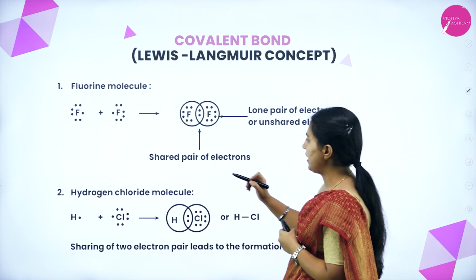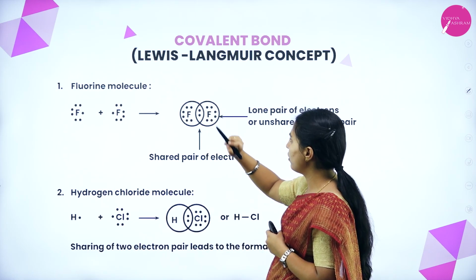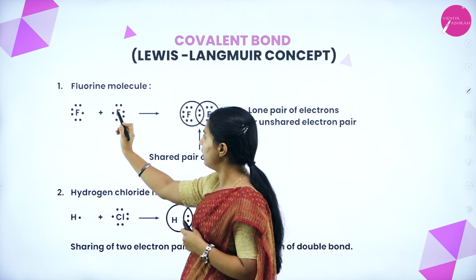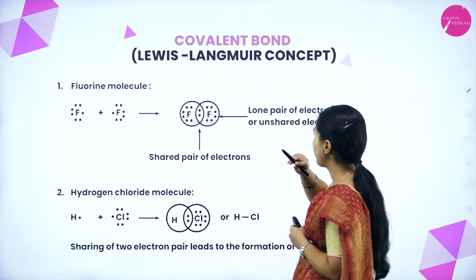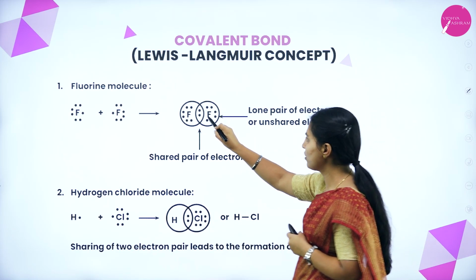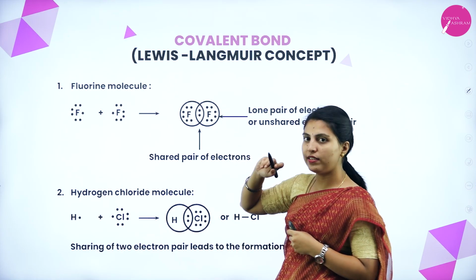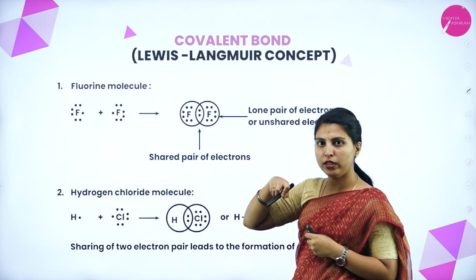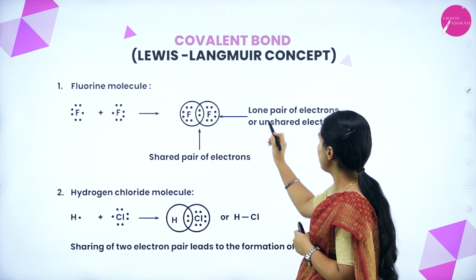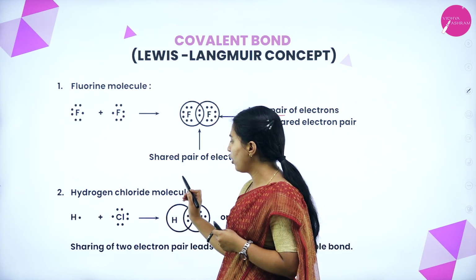See here, same thing, fluorine having 7 electrons, this is also 7 electrons. The one not involved in bonding will be a lone pair of electrons. This is called a lone pair of electrons, this is called a bond pair of electrons, because this bond pair is involved in making of the bond, and which is not involved in making of the bond will be called a lone pair. Okay. And this is the hydrogen chloride molecule.